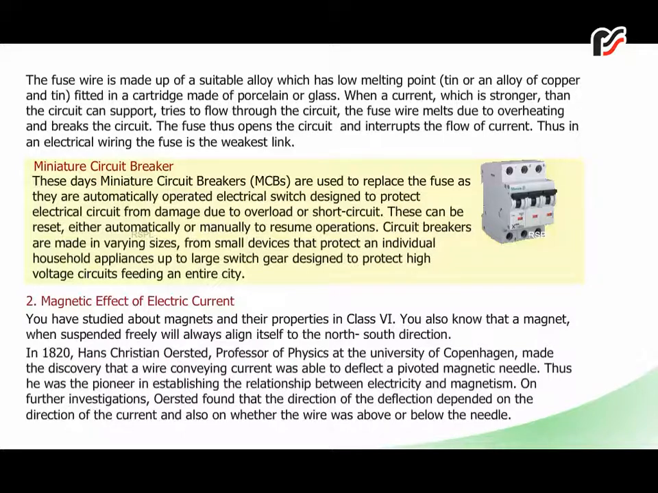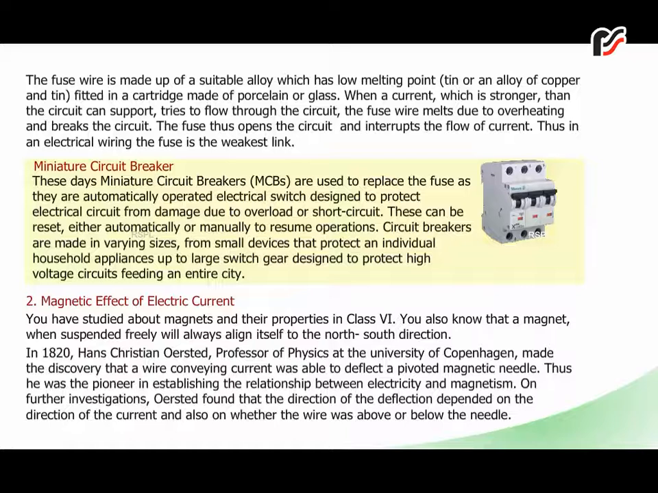You also know that a magnet, when suspended freely, will always align itself to the north-south direction. In 1820, Hans Christian Ørsted, professor of physics at the University of Copenhagen, made the discovery that a wire conveying current was able to deflect a pivoted magnetic needle. Thus, he was the pioneer in establishing the relationship between electricity and magnetism.